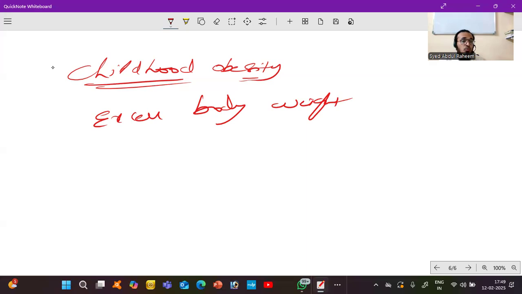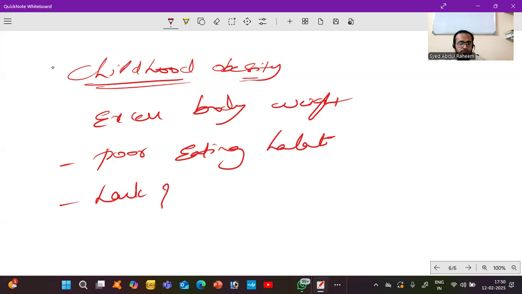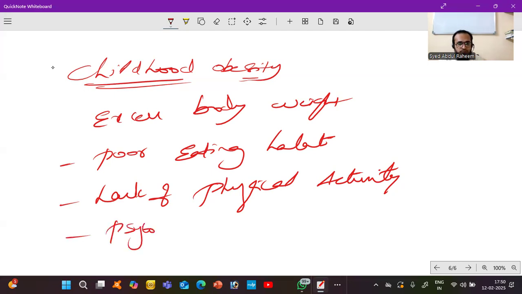And poor eating habits, due to poor eating habits, lack of physical activity, and psychosocial issues. These are the signs and symptoms of that patient.